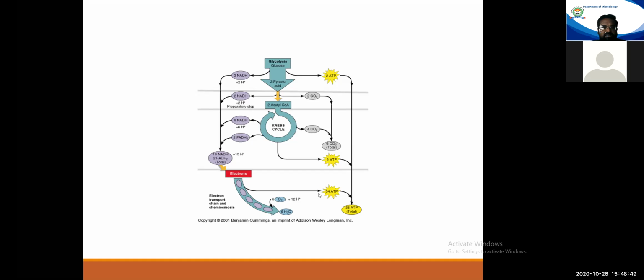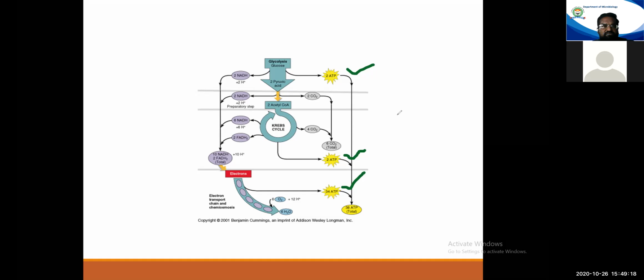So basically, 2 molecules of ATP during glycolysis, 2 during the TCA cycle or Krebs cycle, and 34 through the respiratory electron transport chain. 34 plus 2 is 36, plus 2 is 38 molecules of ATP being generated, and the glucose molecule is completely exhausted and converted to carbon dioxide and water.